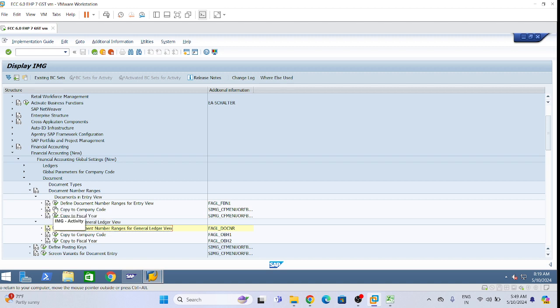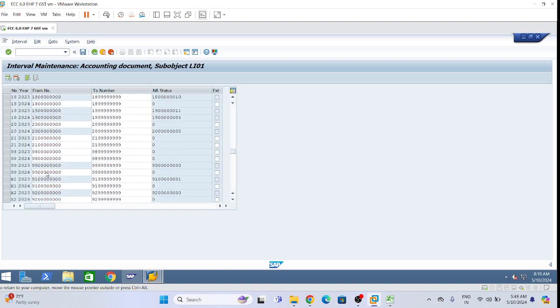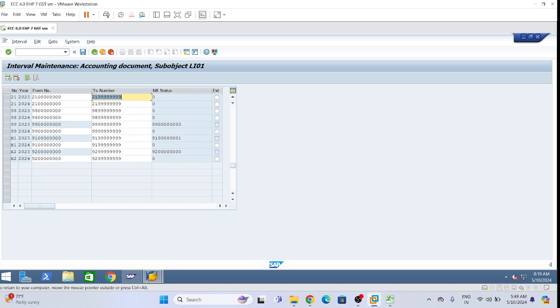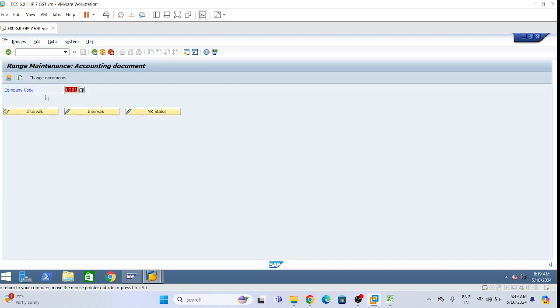So number range key you are telling, but this one actually we are not defining in TR, right? See, 98, 99 we have already defined. So here for 10 and 11, we had not defined. So it is not asking in any ledger wise. Company code wise we are defining right here.